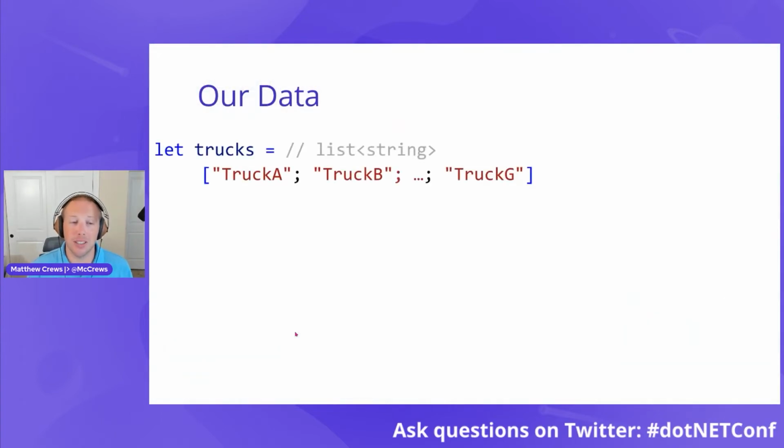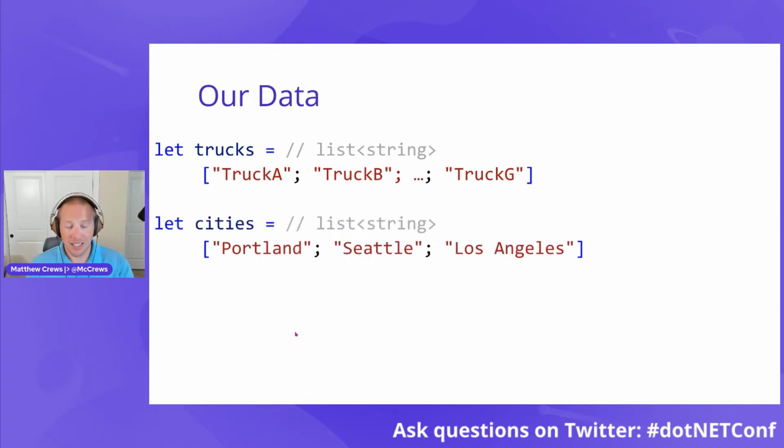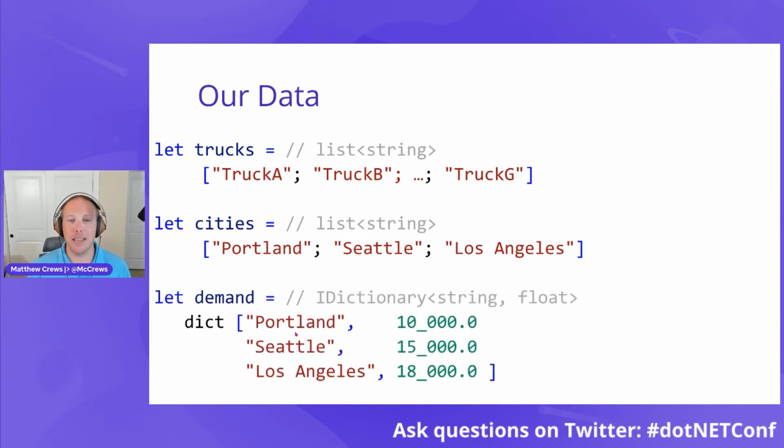First of all, we have trucks. And right now I'm just modeling this as a list of strings. We have our cities, again, a list of strings, and this is where we need to send the vaccine to. And we have demand. And right now I'm putting this in a dictionary where the key is the city, and then the value is the float. The value is the demand for the vaccine.